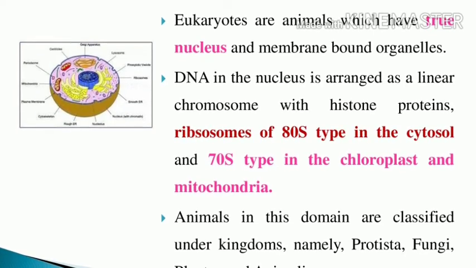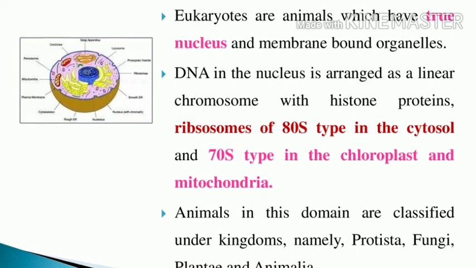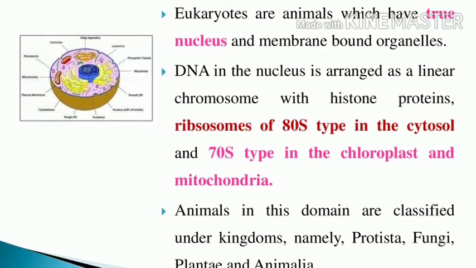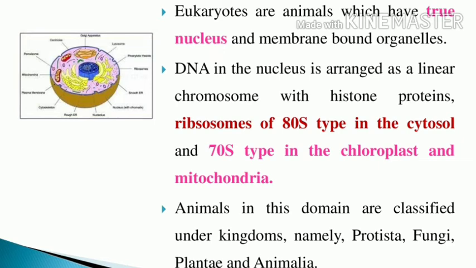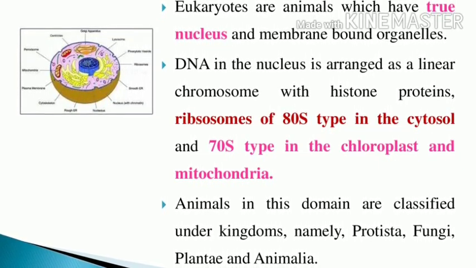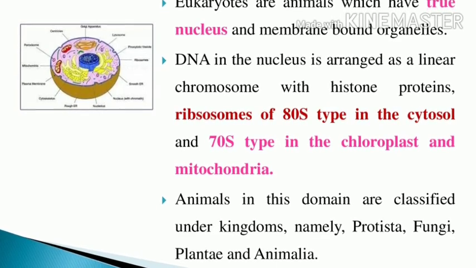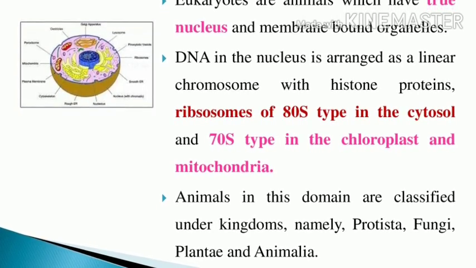The DNA in the nucleus is arranged as linear chromosomes with histone proteins. The ribosomes in the cytosol are the 80S type, and ribosomes are also present in the chloroplast and mitochondria, which have the 70S type ribosomes. Underline it. Organisms in this domain are classified under the kingdoms Protista, Fungi, Plantae and Animalia.